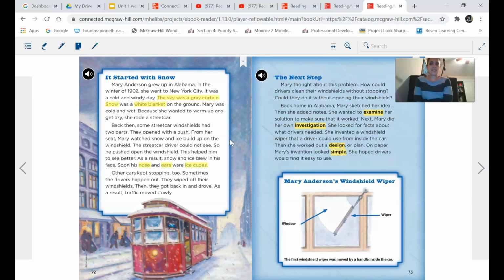Let's check your thinking. Well, in the sentence before this metaphor, as a result, snow and ice blew in his face. That tells me that the driver must be cold. There's snow and ice blowing in his face. So his nose and ears were ice cubes. His nose and ears must be frozen because ice cubes are frozen. That's how we use metaphors to help us visualize in our brain to better understand the text. You have just identified figurative language, such as metaphors, in the text. Great job.